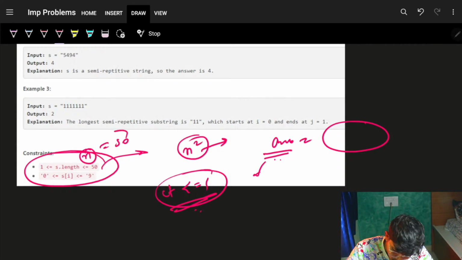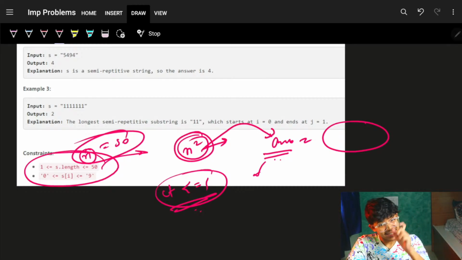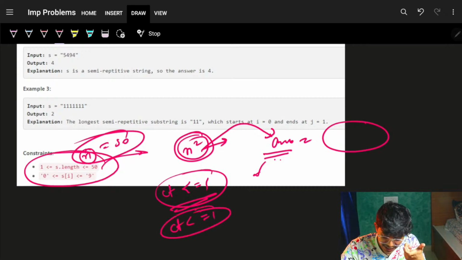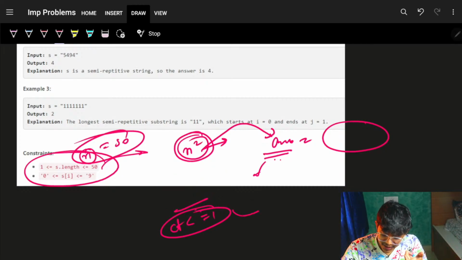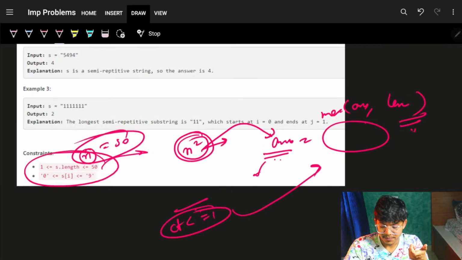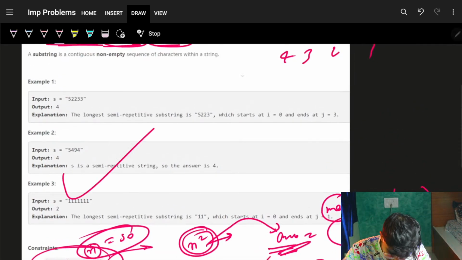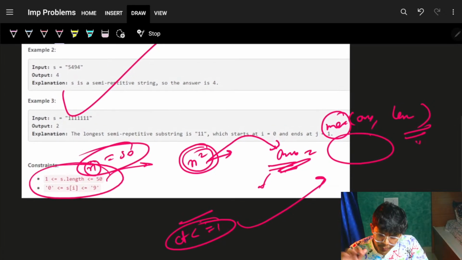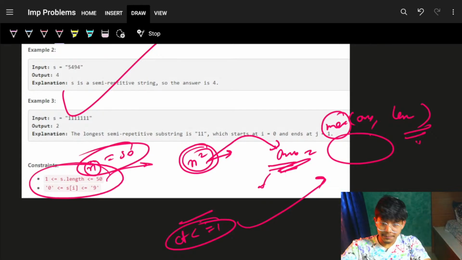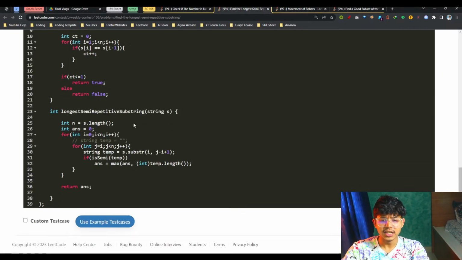So simply go and make all the substrings, get n squared substrings. For each substring, go and check if that substring has the count of consecutive same elements less than or equal to 1. If it is, then update your answer, which is the maximum of answer comma length of this substring, and by this you will get the length of the longest such substring. Cool. That is how, by simple brute force logic, you can implement this answer. Before that, let's quickly jump to the core of this question. It's simply a brute force implementation.